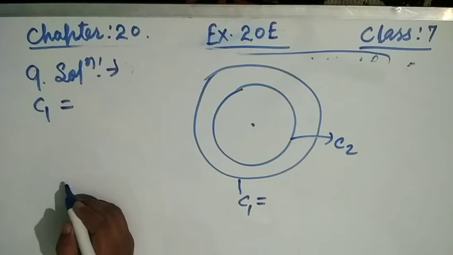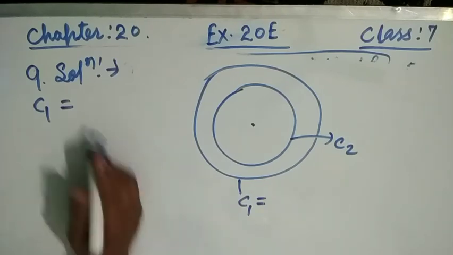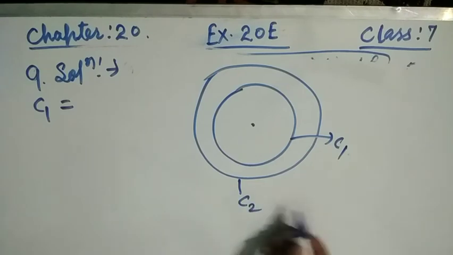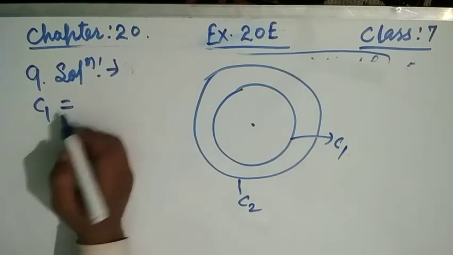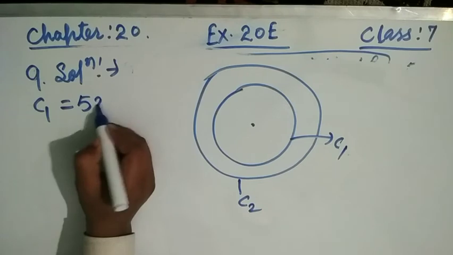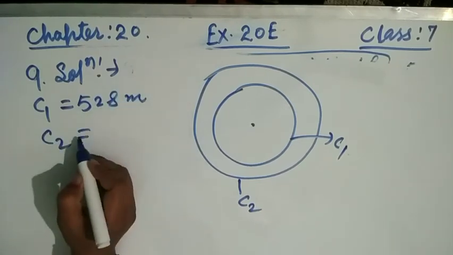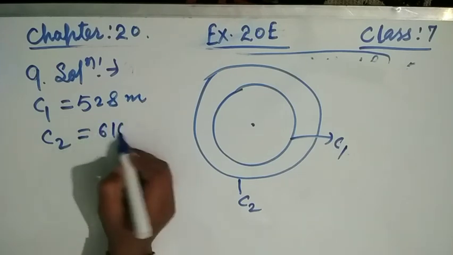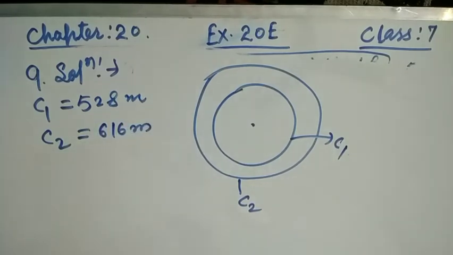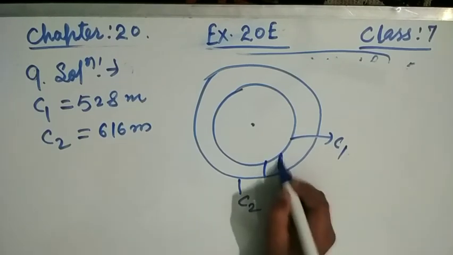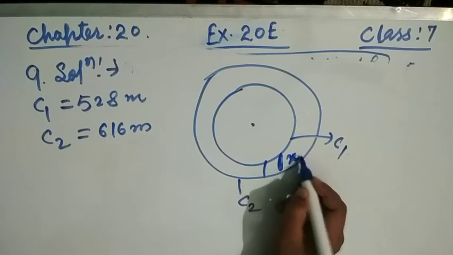C1 is given as 528 meters, and C2, the outer circumference, is given as 616 meters. Now we have to find the width of the track. Suppose the width is x; we have to find the value of x.